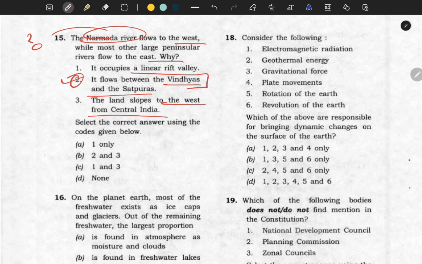It only flows to the west because it occupies a linear rift valley. There is no such thing like land slope to the west from central India. No, it is not like that also. Even in fact, it lies to the eastern side. So third is also wrong. So answer would be 1 only.